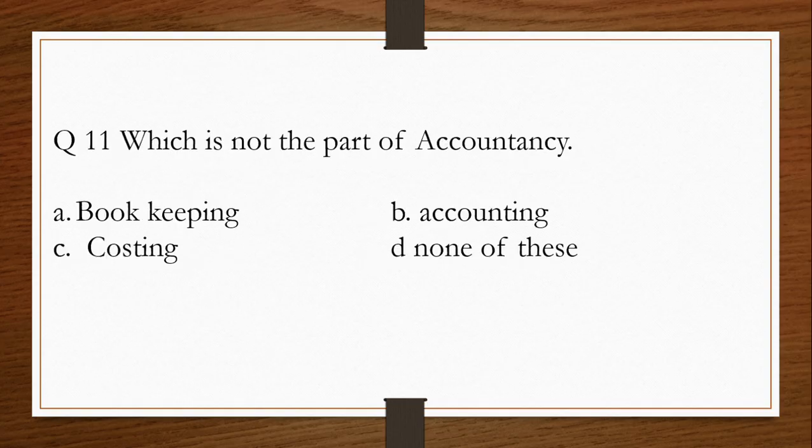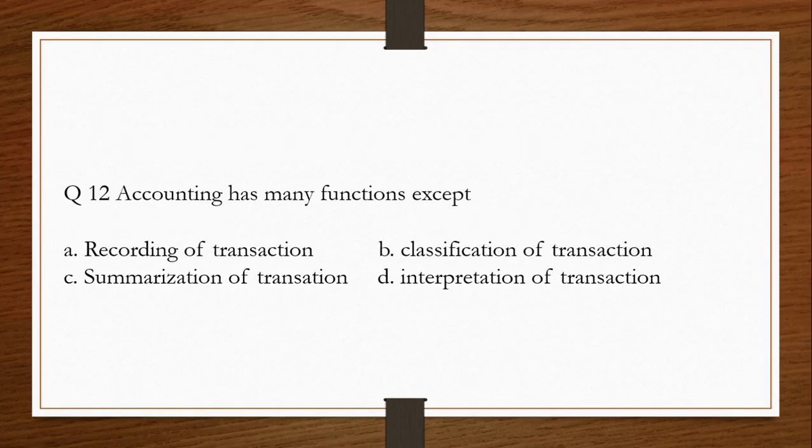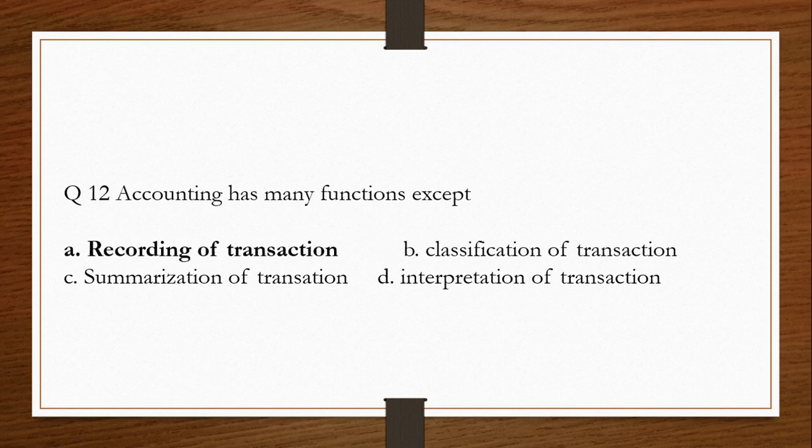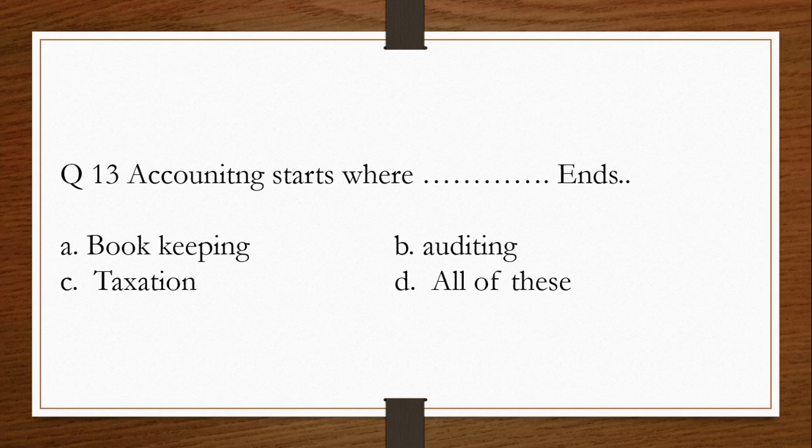Question number 11. Which is not the part of accountancy? A. Bookkeeping. B. Accounting. C. Costing. D. None of these. The answer is D. None of these. Question number 12. Accounting has many functions except A. Recording of transaction. B. Classification of transaction. C. Summarization of transaction. D. Interpretation of transaction. The answer is A. Recording of transaction.